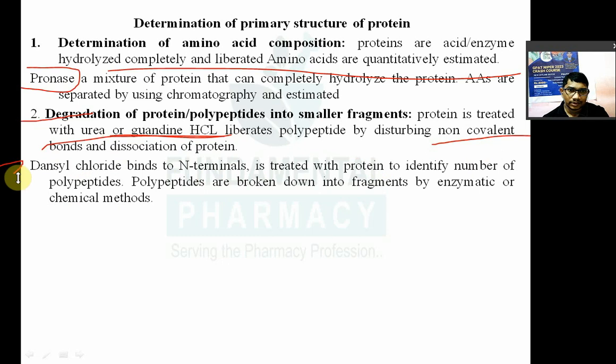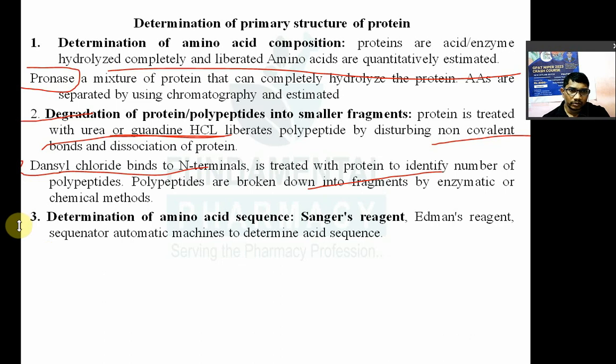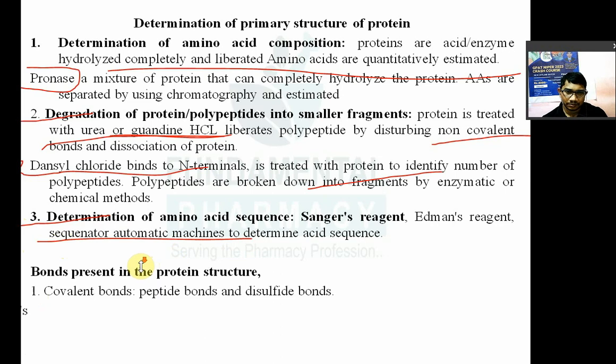Now dansyl chloride is also there, one reagent which binds to the N terminal of amino acid. When it is treated, it reacts with the protein and is used to identify the number of polypeptides. Polypeptides are broken down into small fragments by enzymatic or chemical method. Then by using Sanger's reagent also, Edman's reagent also, and there is one automatic machine known as a sequenator, which will determine the amino acid sequence of protein.